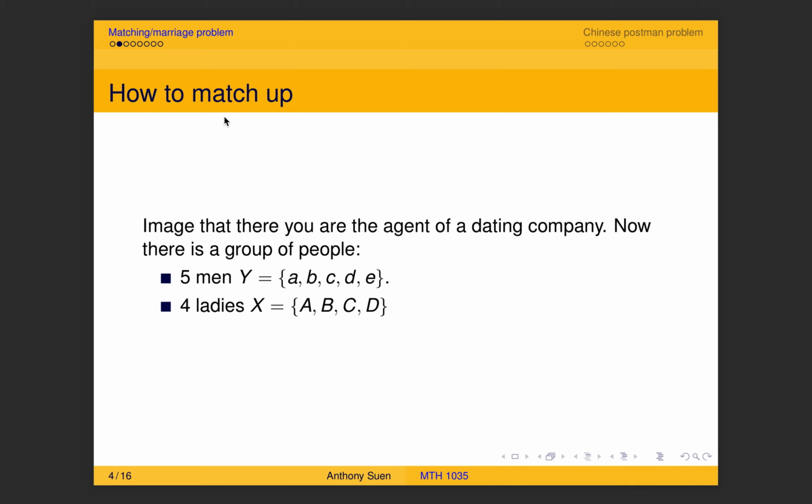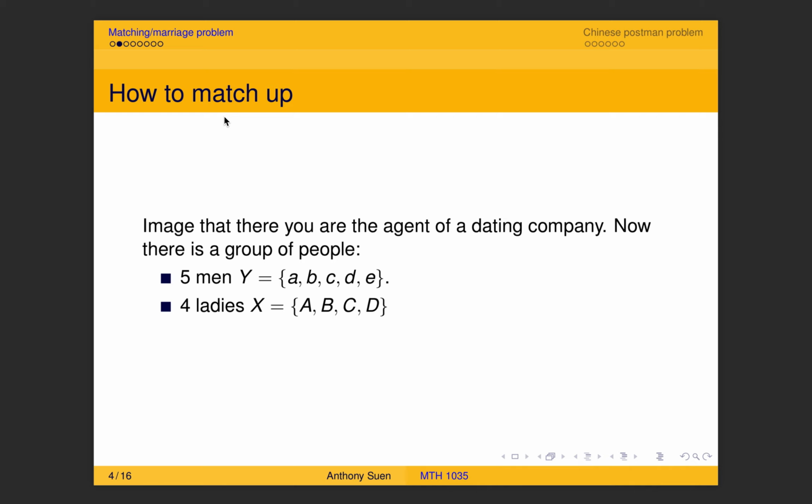That means you have a group of people. To keep it simple, you have 5 men and 4 ladies. I use lowercase letters for the men and capital letters for the ladies. So I have 5 men and 4 ladies, and I want to match them up.